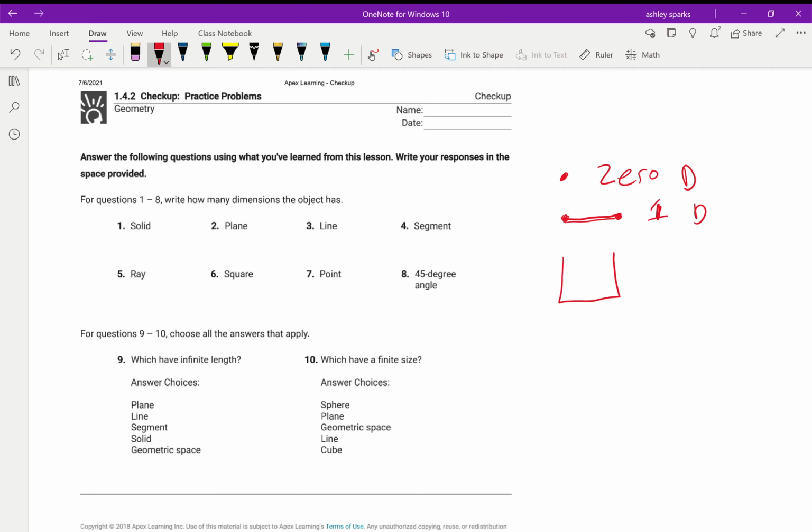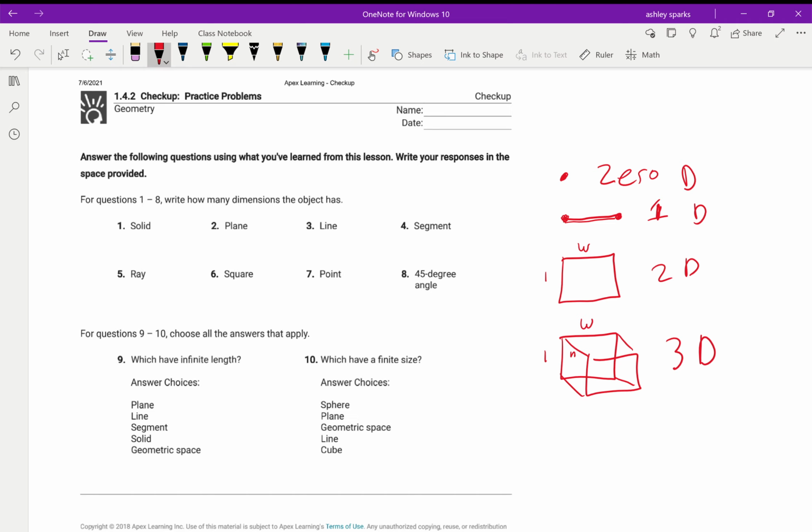If I have something like a square, it has a length and a width. There's 2 things, the length and the width of this square that we can measure. So that's 2 different dimensions. And then finally, say, a cube. A cube has a length, a width, and a height that I can measure. There's 3 things to measure, so that's 3 dimensions.